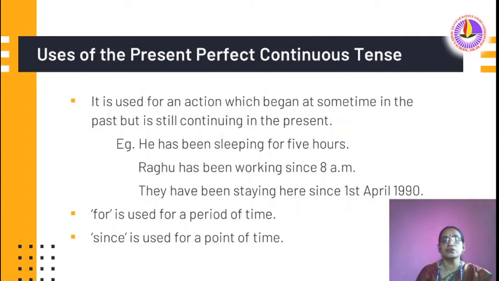Look here, he has been sleeping for 5 hours. That means the total time period is mentioned by for. Since is used for a point of time. Rekhu has been working since 8 a.m. So that sharp point of time, 8 a.m., is there. They have been staying here since 1st April 1990. Here also that sharp point of time, 1st April 1990, is mentioned.